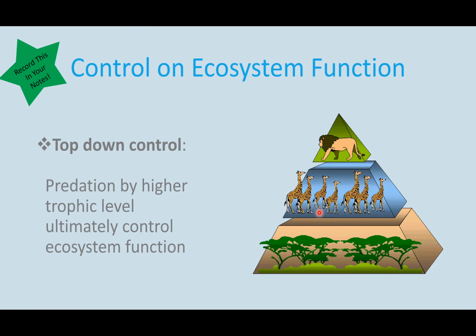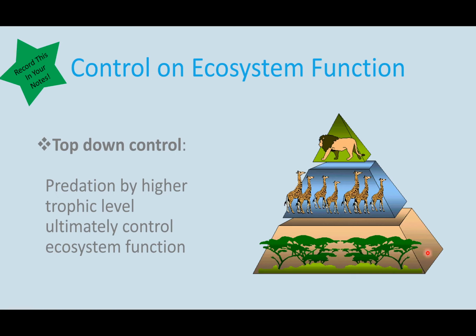And we have then the top-down control, which is that predation at higher trophic levels ultimately controls ecosystem function. So this one is stating that the predators at the top eat or consume the animals in the trophic levels below, which limits how much they can consume from the level below it.